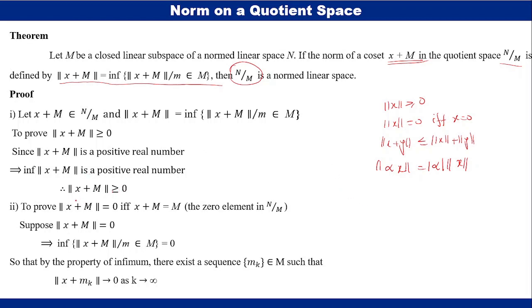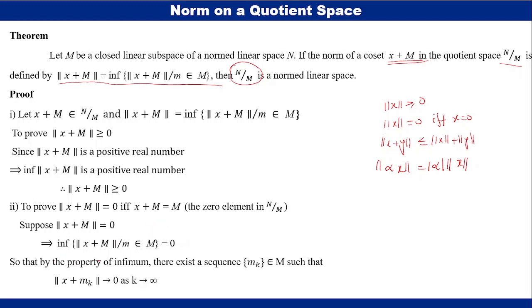To prove the second property, norm x plus M is equal to 0 if and only if x plus M is equal to M. That is the 0 element in N by M. Suppose we take norm x plus M is 0. By the definition, it implies the infimum of norm x plus m, where m belongs to M, is also 0.